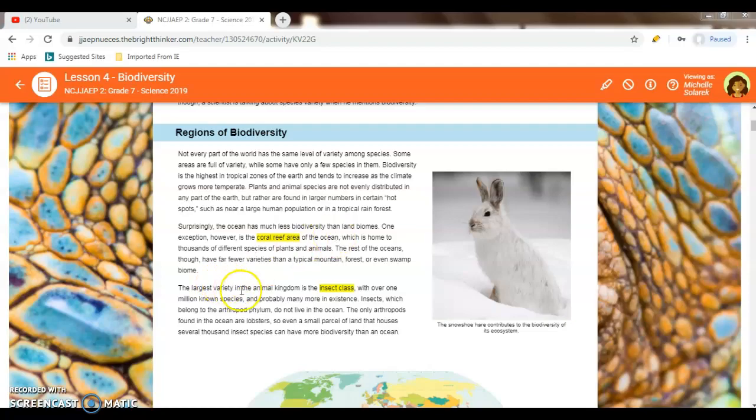The largest variety in the animal kingdom is the insect class, with over 1 million known species and probably many more in existence. Insects, which belong to the arthropod phylum, do not live in the ocean. The only arthropods found in the ocean are lobsters. So even a small particle of land that houses several thousand insect species can have more biodiversity than the ocean.